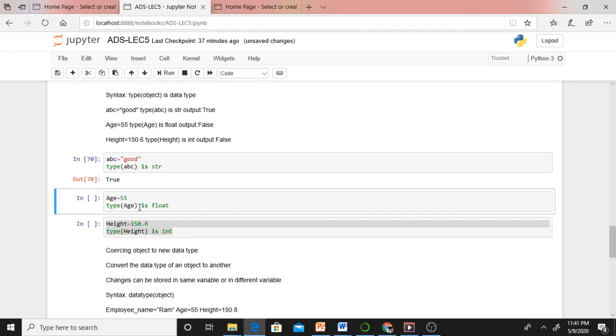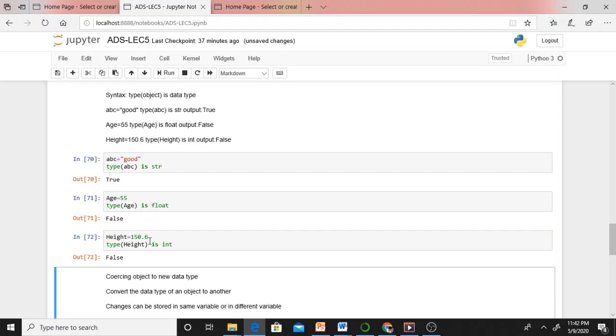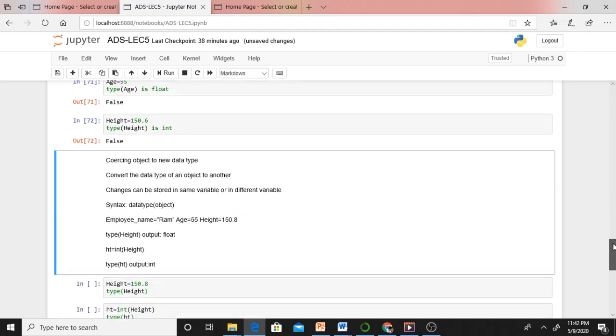Otherwise, it will return false. Age equal to 55. isinstance age float. Is it float? It's not float. 55 cannot be float. Therefore, the syntax is variable name, then data type. That's the syntax I explained in slides, isn't it? Just see, height equal to 150.6. isinstance height int. Is it an integer? 150.6 cannot be an integer. Therefore, it is returning false.